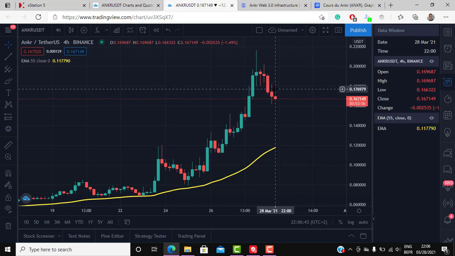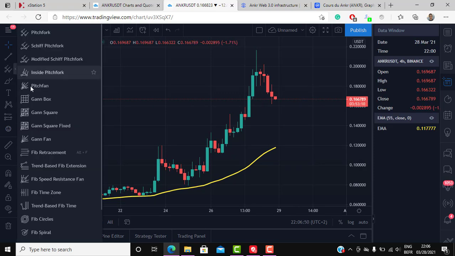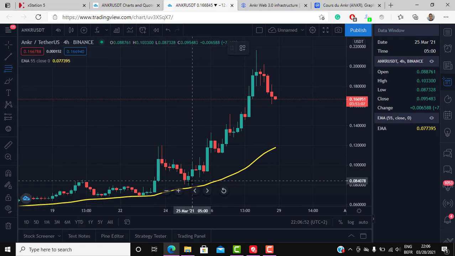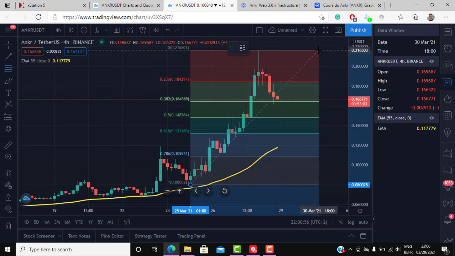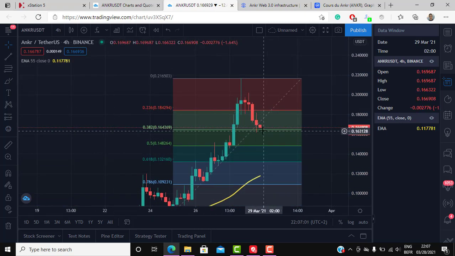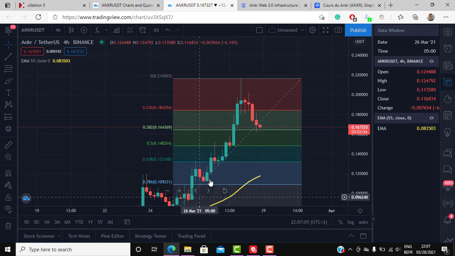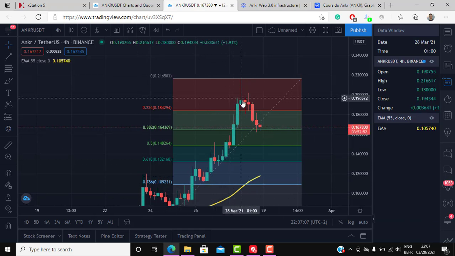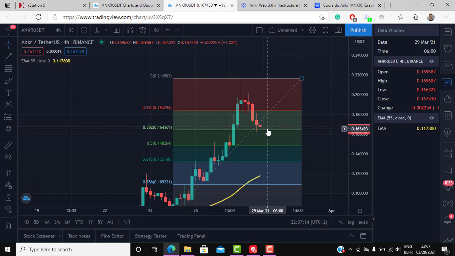So is this correction over? Will we have a deeper correction, or is this correction over? To answer that question, we're going to be using the Fibonacci retracement, one of our favorite tools here, as you saw in our previous videos. So as you can see, if you take the lows here and the highs, right now we do trade at 38% of the correction. So ANKR USDT gave up 38% of its gains. And in my opinion, we will have a little bit more correction.